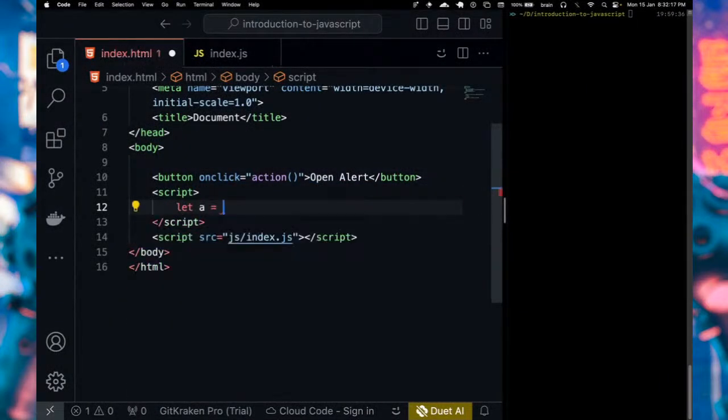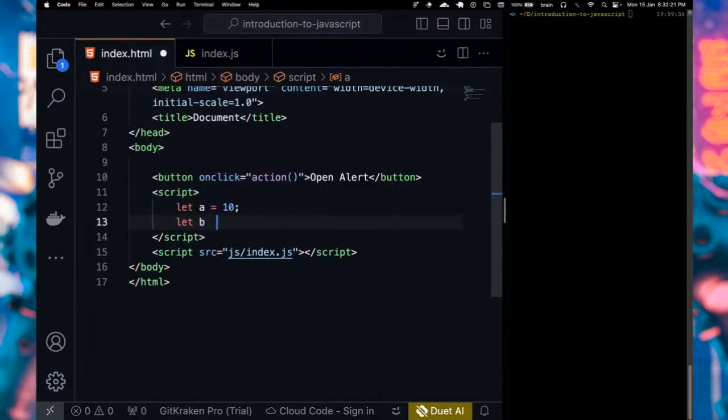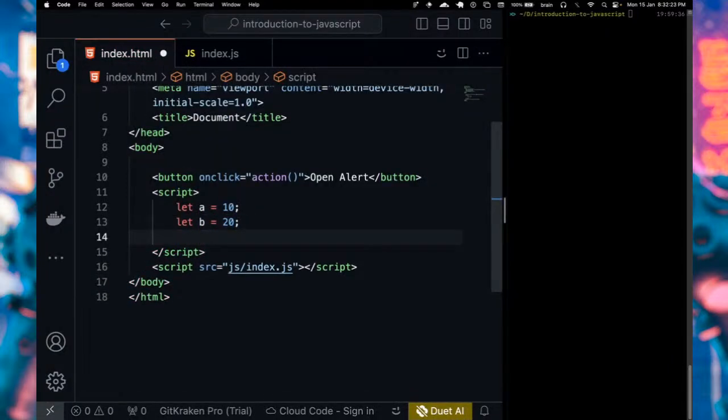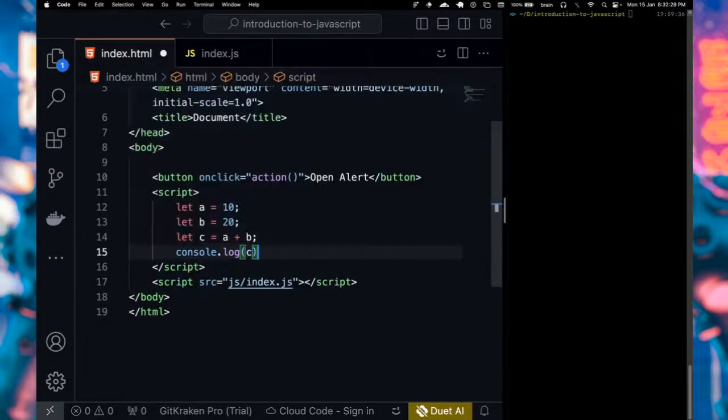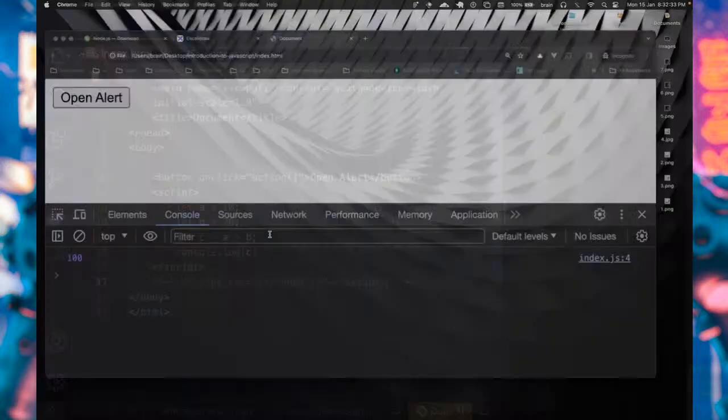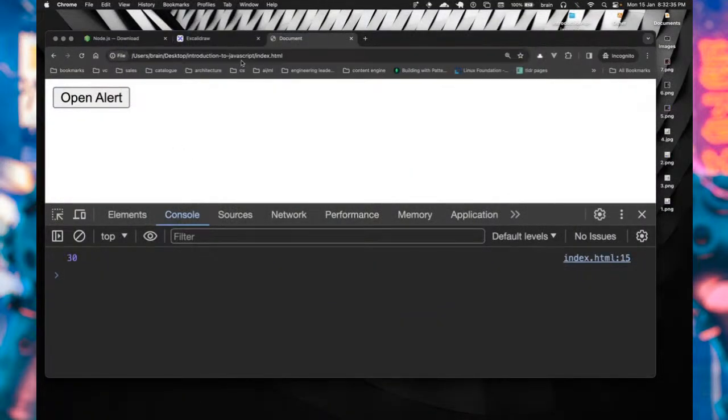Let a equals 10. You can also see let b equals 20 and let c equals a plus b, and we can have console.log c. So without working with a file, we can also use this. And when you refresh, you're going to see that value as well here.